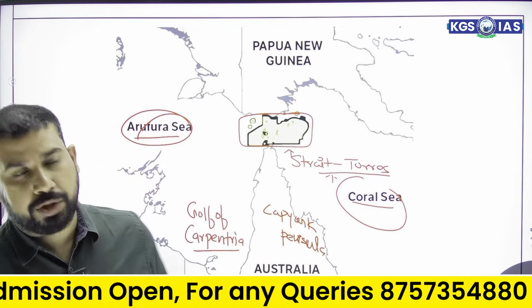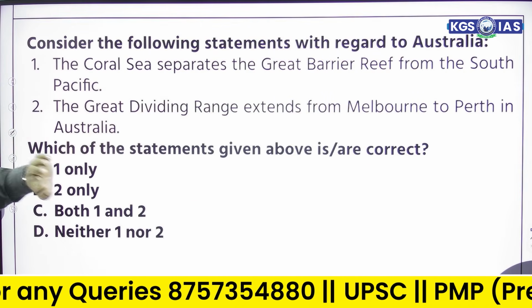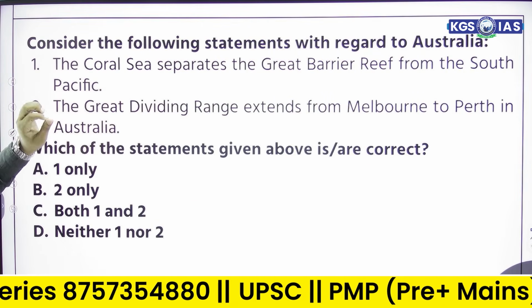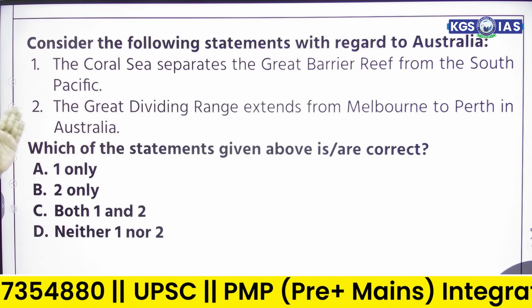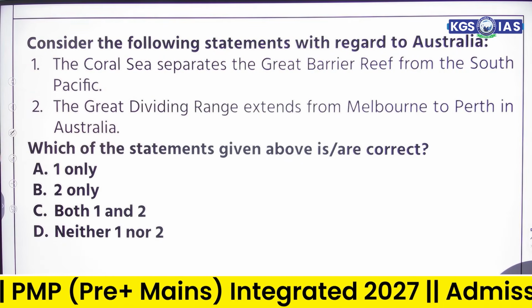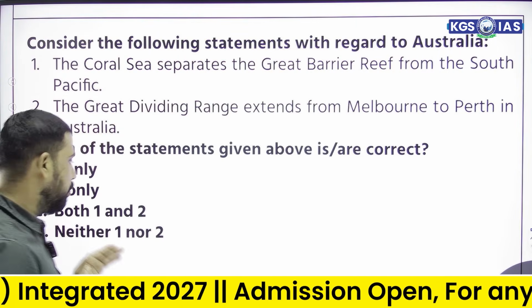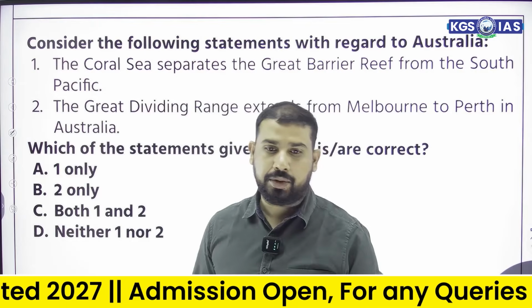You have a practice question for this particular session. This is the question. Consider the following statements with regard to Australia. One, the Coral Sea separates the Great Barrier Reef from the South Pacific. Two, the Great Dividing Range extends from Melbourne to Perth in Australia. Which of the statements given are correct? One only, two only, both one and two, neither one nor two.